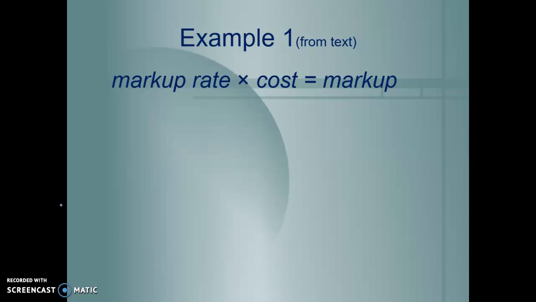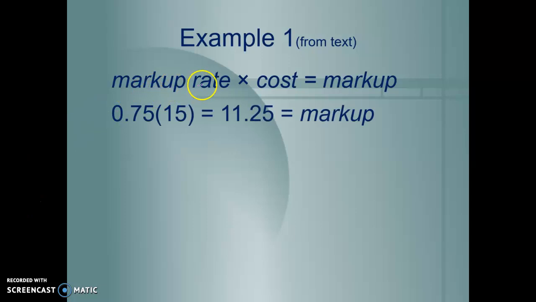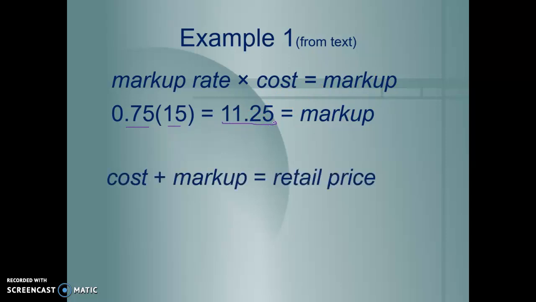So don't forget, markup rate times the cost is our markup amount, the dollar amount. So our markup rate is 75%. That's 0.75. Our cost was $15. So our markup amount is $11.25. That's what's being marked up on this $15 shirt. So to find our retail price, we would take our cost, which was $15, add the markup amount, which was $11.25, to find our retail price, which is $26.25.